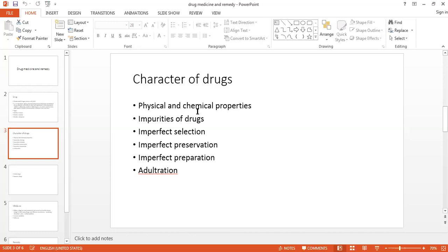So that means we are doing organoleptic standardization here. The supplier will give you the drug, so you have to check all these things with your organs: its size, shape, taste, smell, color, and its weight.